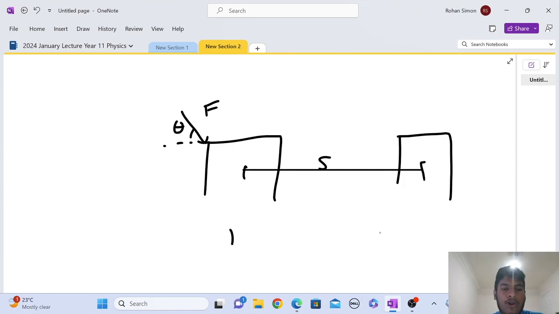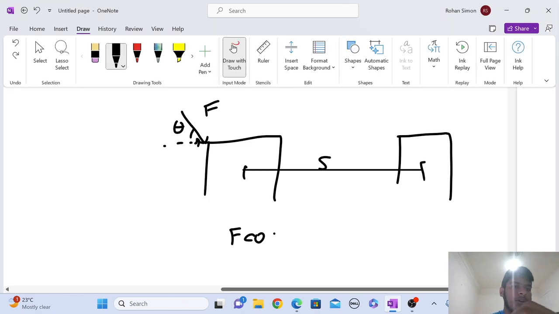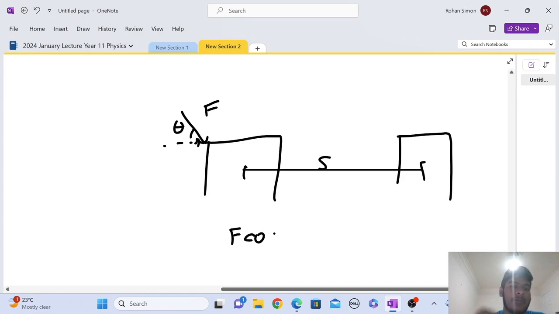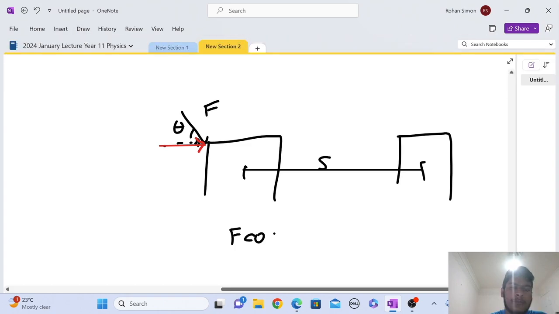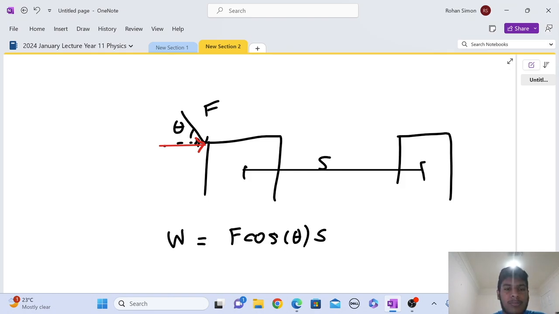Only the F cos theta component, that's the horizontal component. If you use trig, you'll be able to see that only this horizontal component actually does work, because the downwards pushing component doesn't actually help in moving the object over to the right. It just pushes it down into the ground. So it doesn't really do anything in terms of work. So we can say F cos theta, the component of the force, times the distance that it travels is equal to the work done by that force.